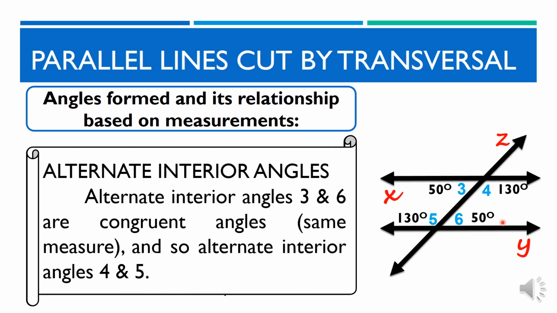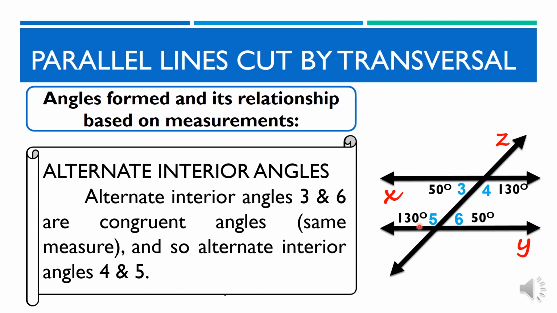Alternate interior angles. Alternate interior angles 3 and 6 are congruent angles. They have same measure, and so as alternate interior angles 4 and 5. Tandaan na ang alternate interior angles ay laging parehas ng sukat.